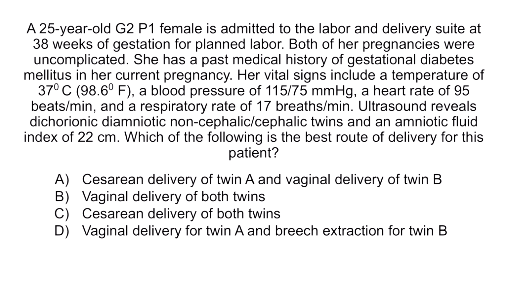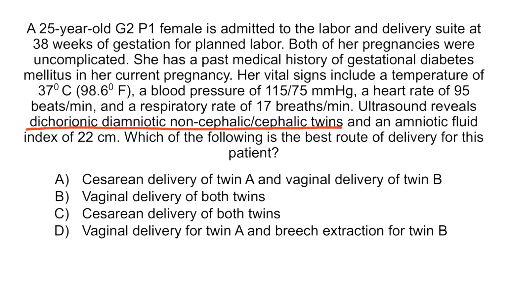This patient has a twin pregnancy. She has dichorionic diamniotic non-cephalic twins. This means that the twin A, that is the one who is supposed to be delivered first, is in any presentation other than cephalic, while twin B, the one who is supposed to be delivered second, is in cephalic presentation.